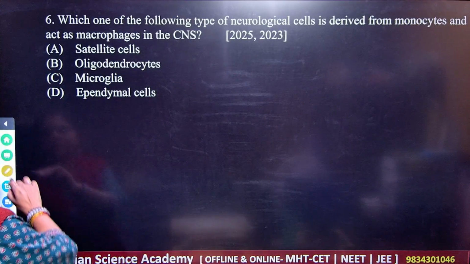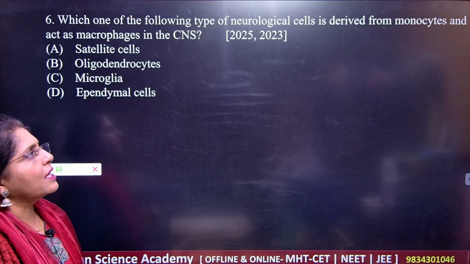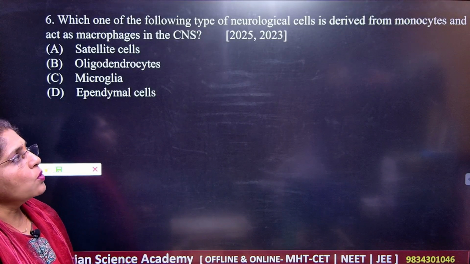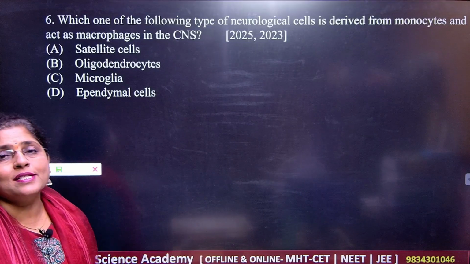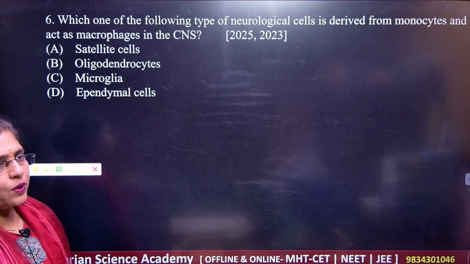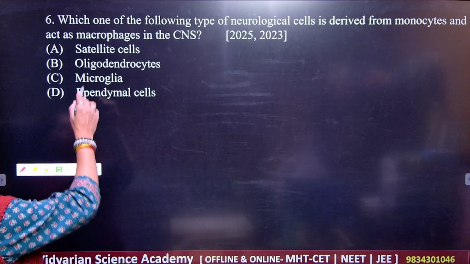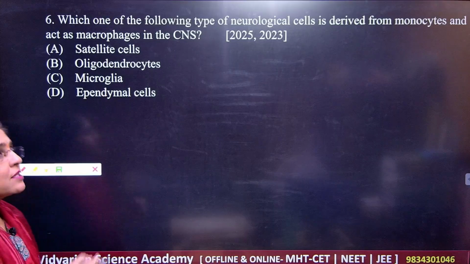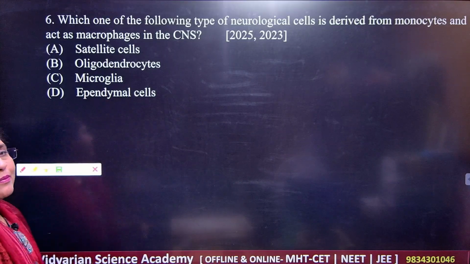Question number 6. Which one of the following types of neurological cell is derived from monocytes and acts as macrophages in your central nervous system? So what are the options given here? These are satellite cells, then you have oligodendrocytes, then we have microglia, then we have ependymal cells.